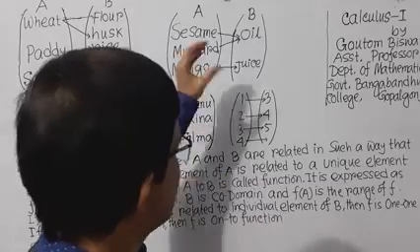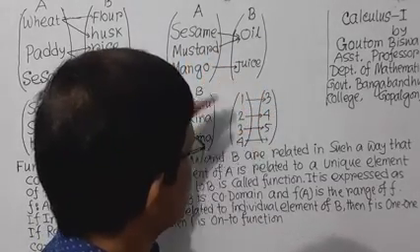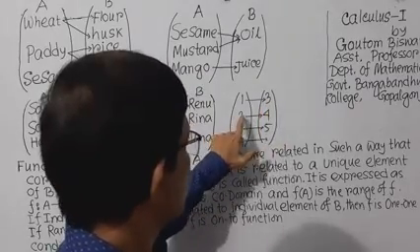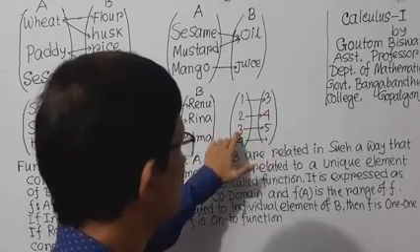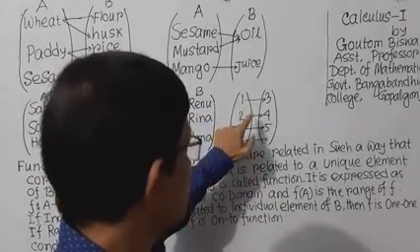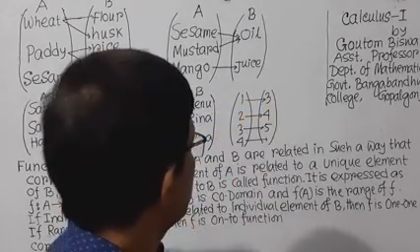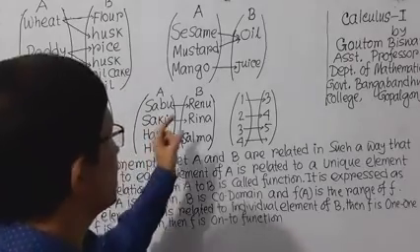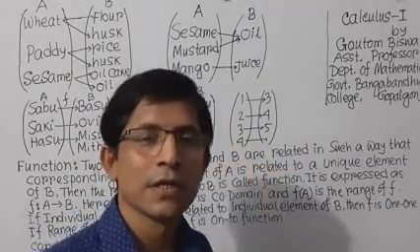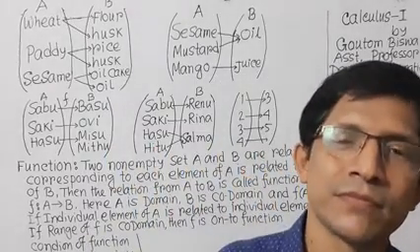On the other hand, if you see this example here, the image of 1 is 3, the image of 2 is 4, the image of 3 is 5, but the image of 4 is not declared here.